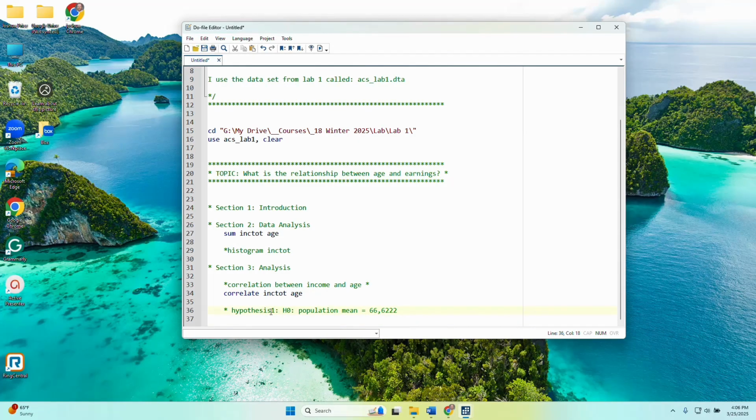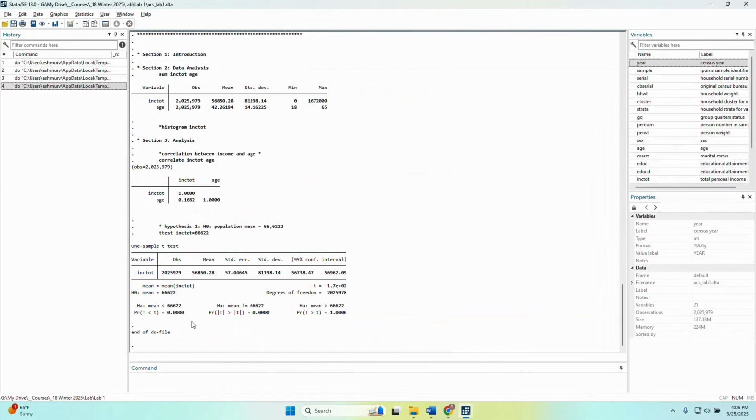So this is hypothesis 1. I can do t-test inc.tot equal to 66622. And when I run this, it'll actually run the t-test for me. So here's my mean. Here's my t-statistic, or my test statistic. And then here is the probability. Notice that that p-value is really small and that t-stat is really big, right? That's like 1,700. So that's really big, and so I would reject the null that they're the same.